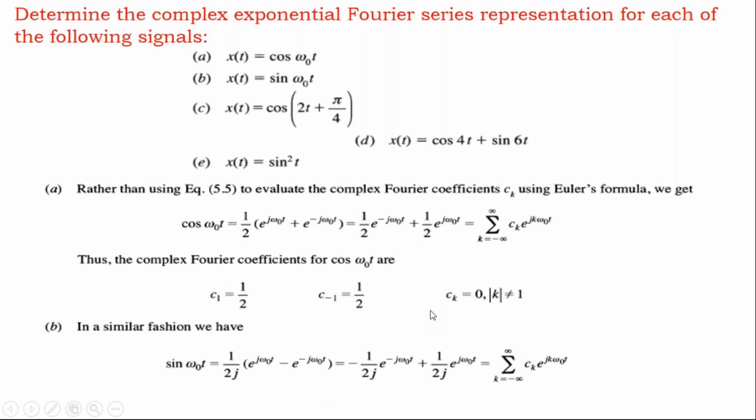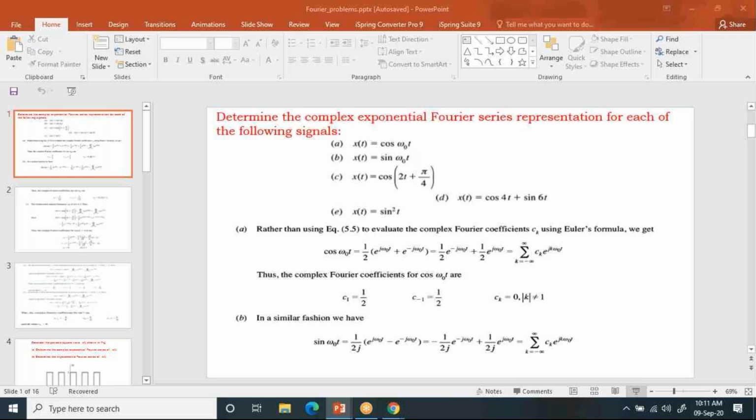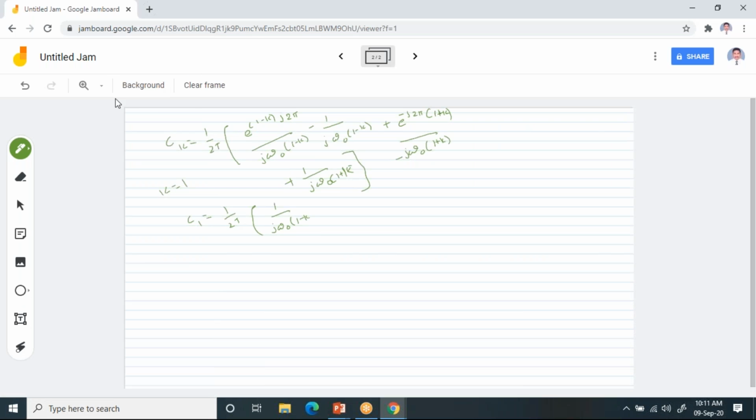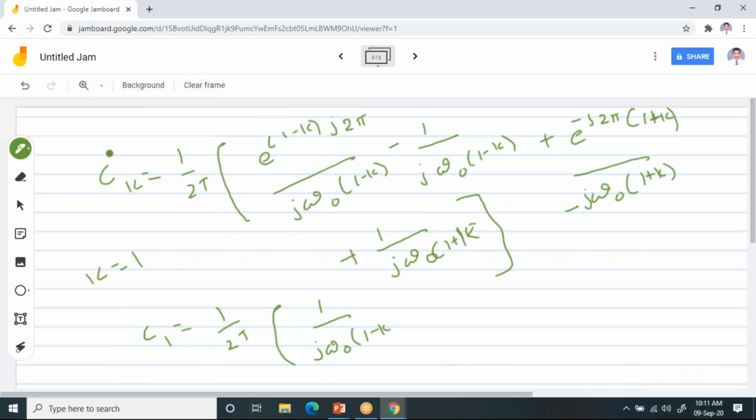If you observe this equation carefully, you will understand. After solving this, you will get this. Now if you substitute k equal to 2, what will happen? You will get e power minus j2 pi, which you can write as cos 2 pi, and you will get minus 1.